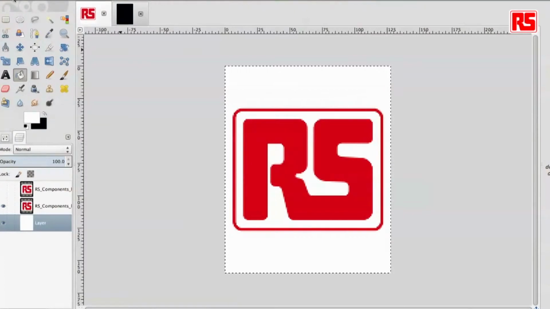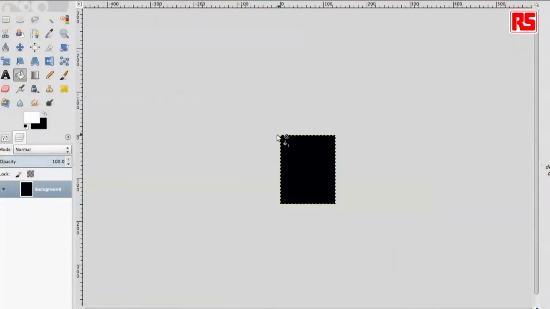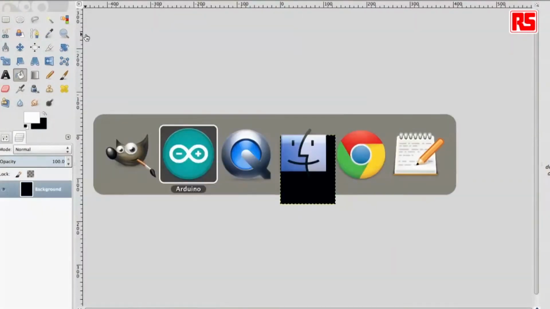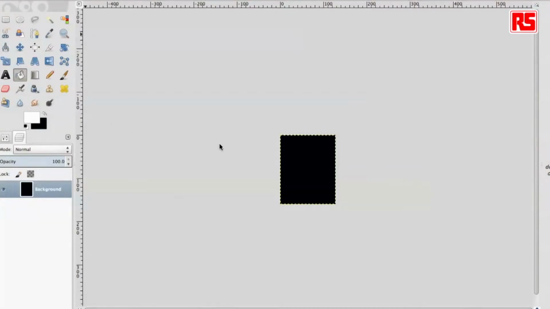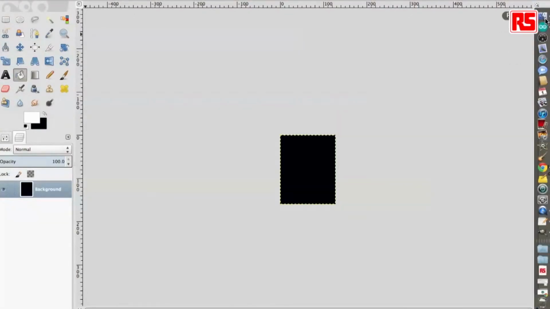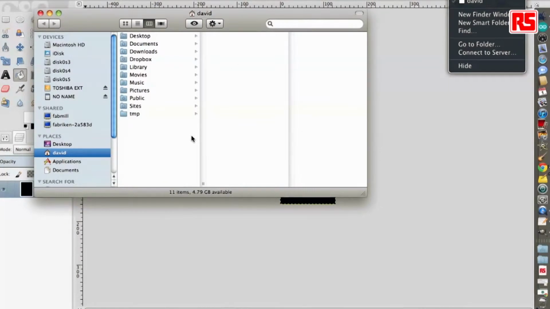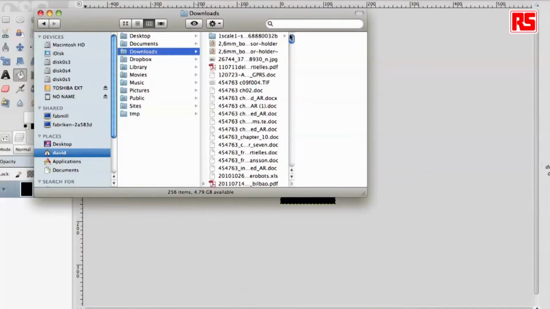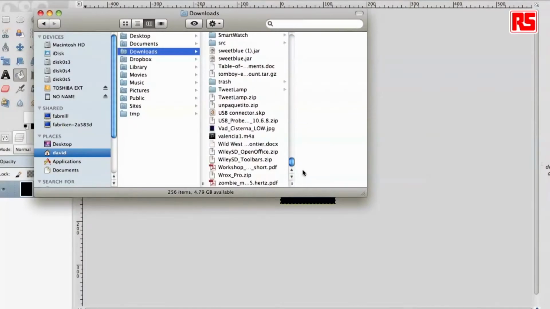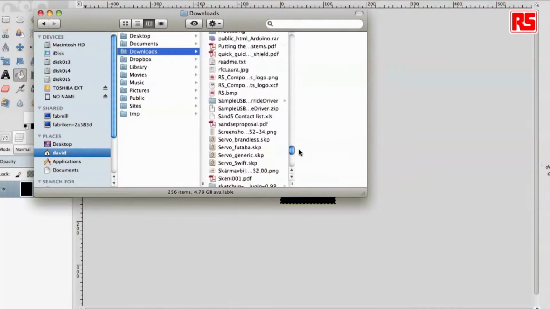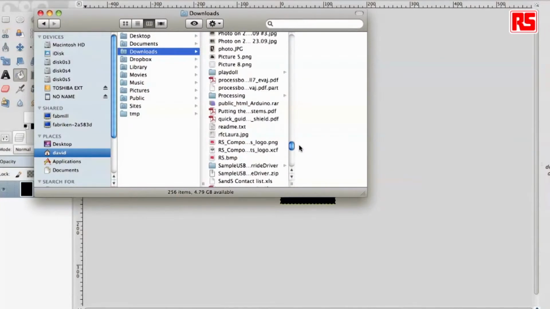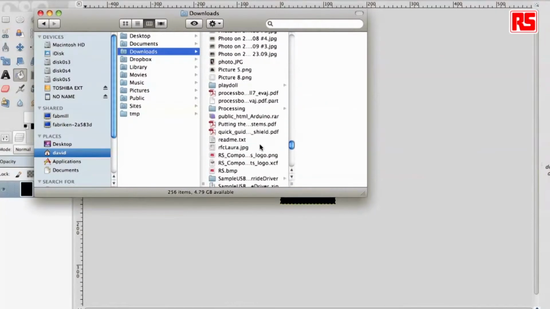Then once the file is recorded, I can close my software and just copy the file into the SD card. So this was, actually, I kept it on my downloads folder, and down here I will find rs.bmp.